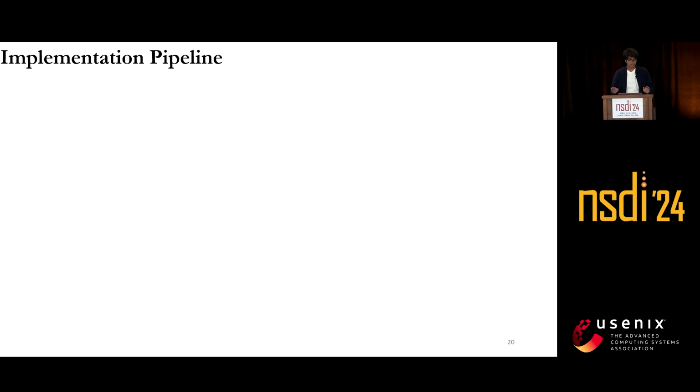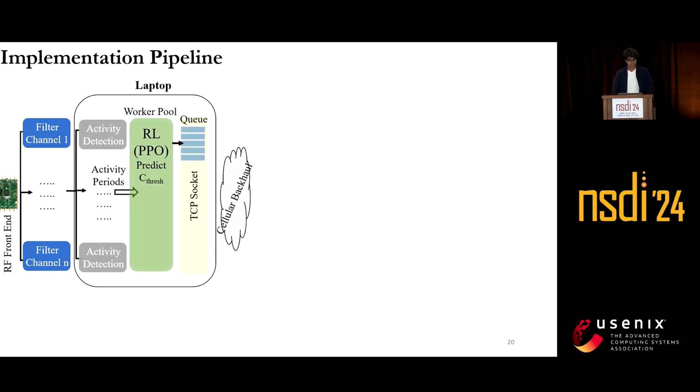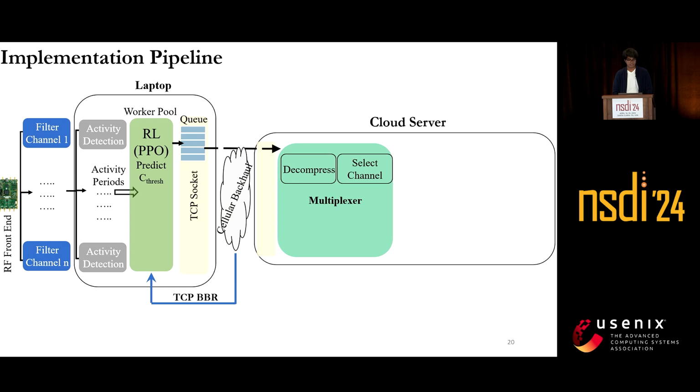Putting it all together in a pipeline, we have an RF front end that gives out raw IQ samples that are fed to a channelization block, which converts them into multiple channels. These channels are fed to an activity detection block, which isolates activity from the noise samples into what we call active periods. These are then fed to an RL agent, our Accio dynamic compression block. Based upon the environment, it observes how the incoming active periods look, and it also observes how the backhaul bandwidth looks. Based off of that, it compresses the incoming samples and sends them up to the cloud.